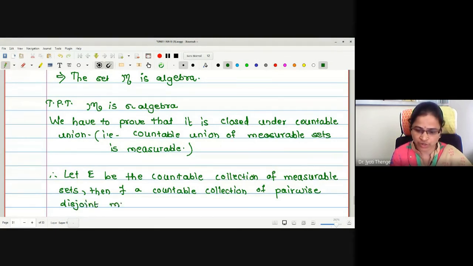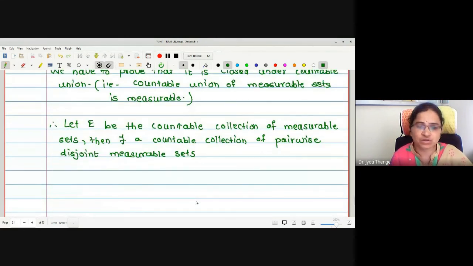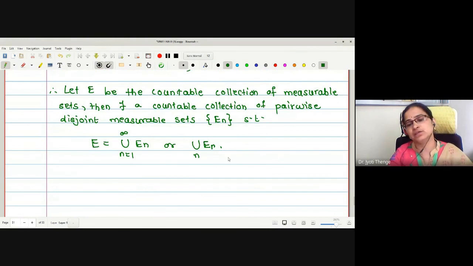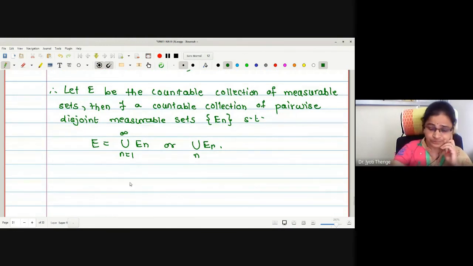Why pairwise disjoint? Because the above lemma is true for pairwise disjoint measurable sets, right? Sets En such that E is equal to the union n equals 1 to infinity of En, or simply you can write union En.